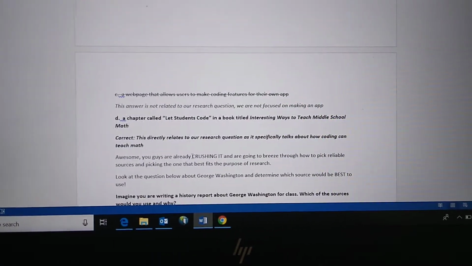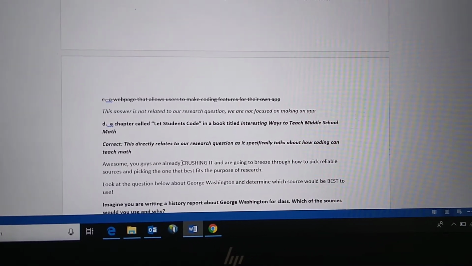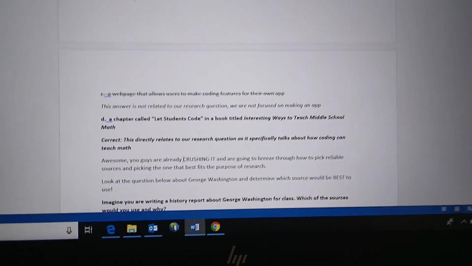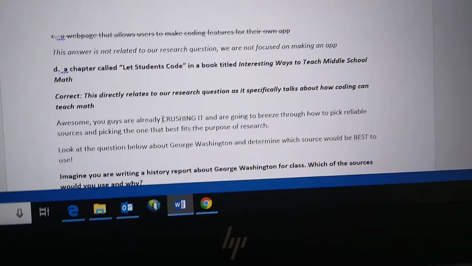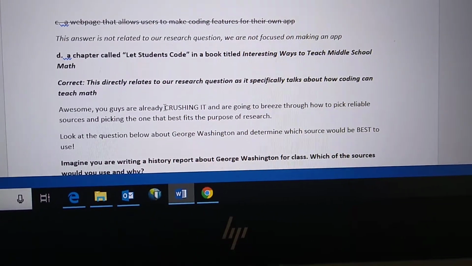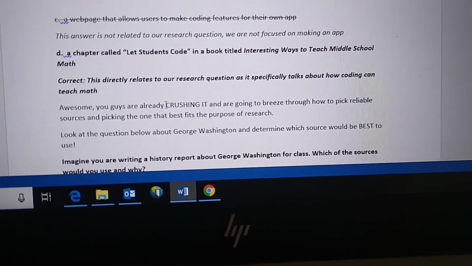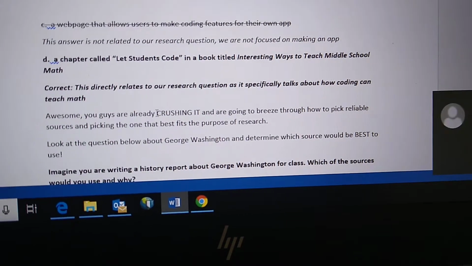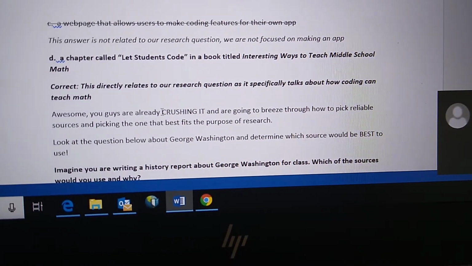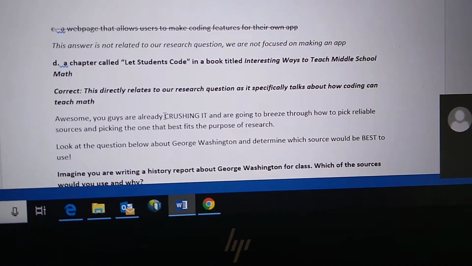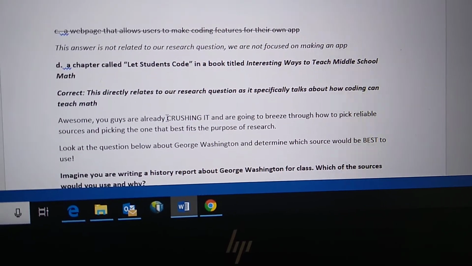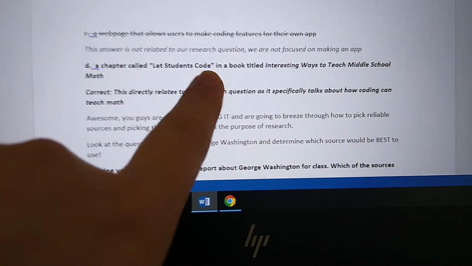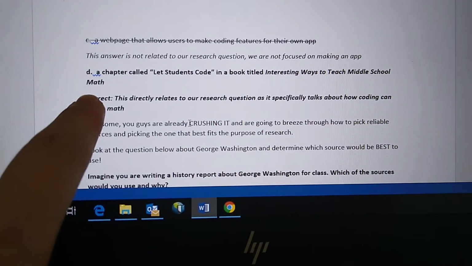C is wrong because this answer is not related to our research question. We're not focused on making an app. So this C talks about making an app, but our topic is about using coding to learn math. So D is a chapter called Let Students Code in a book titled Interesting Ways to Teach Middle School Math. That's correct because it directly relates to our research question, and it specifically talks about how coding can teach math. So we see that we have something about coding right here where it says let students code, and it has something about teaching math.